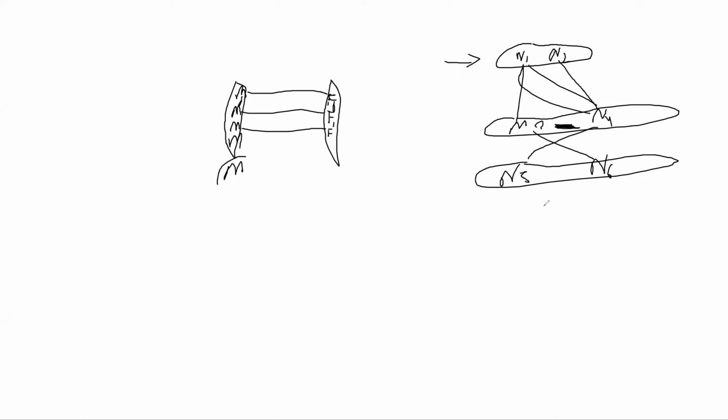Because if it's a disconnected graph. So if you see, this clearly comes to a kind of level order traversal. If these are all nodes at level 0 and these are all nodes at level 1, then any two nodes at level 1 should not be together. Same for level 2. So it is as good as a level order traversal.